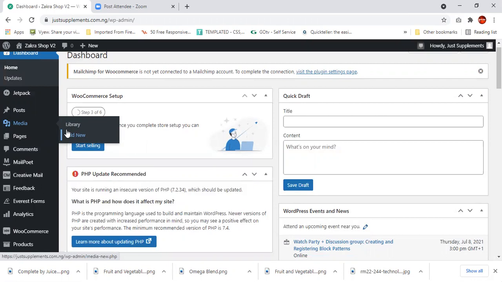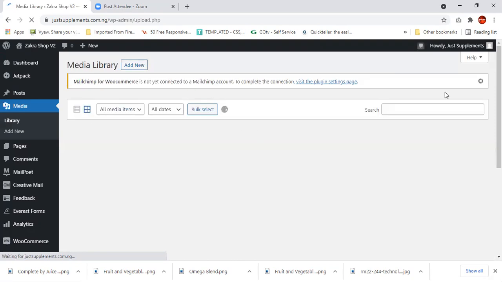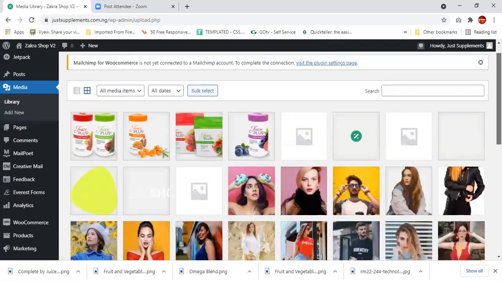I can guarantee you can't see these stocks anywhere because I've actually taken my time to adapt it to the Nigerian environment so that the Nigerian owners can find it very, very easy. Because I'm going to go to the library now. I'm going to the library. You see all the products, including the ones I've just uploaded, okay?